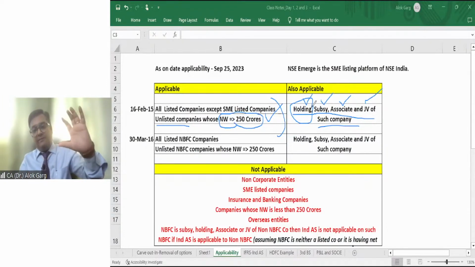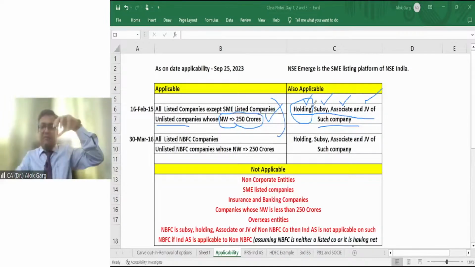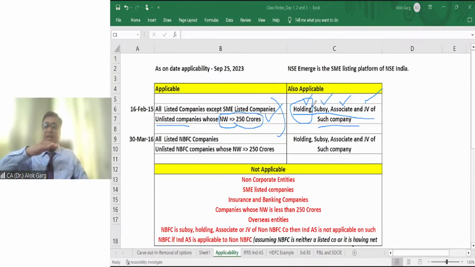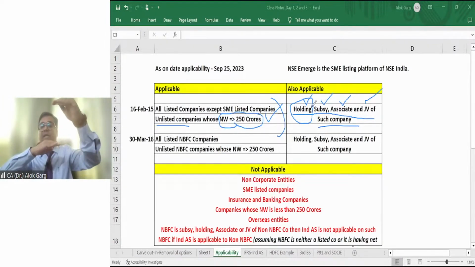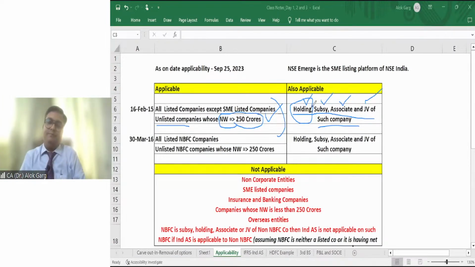So this listed entity is your subsidiary, and you are its parent, its holding. Since Ind AS is applicable to that listed entity, because you are the holding, Ind AS is automatically applicable to you as well. Is that clear?